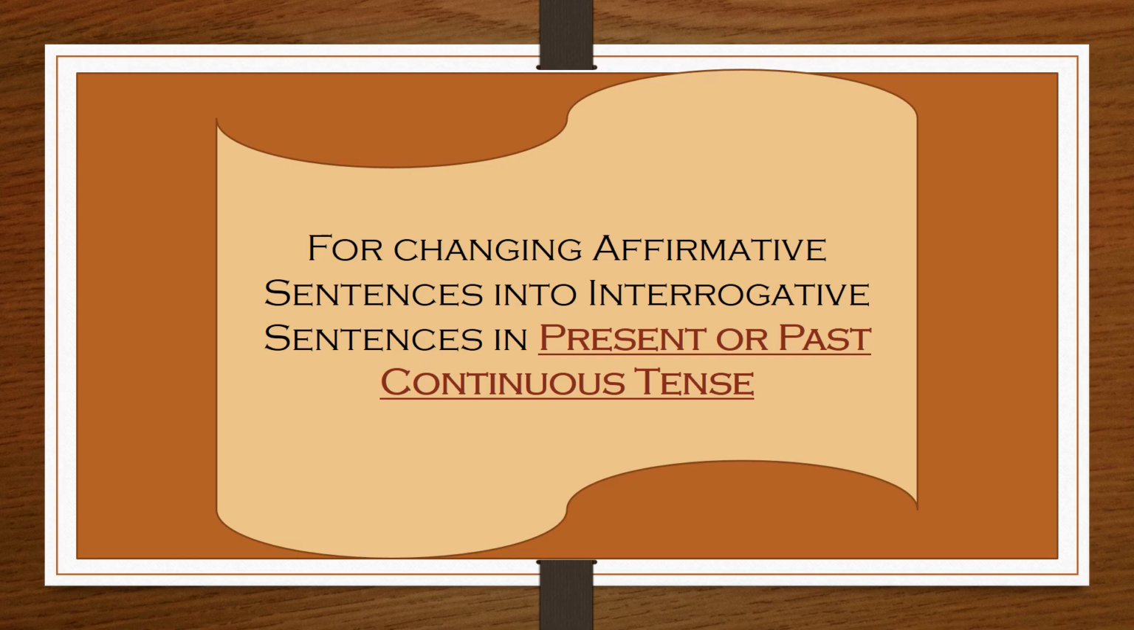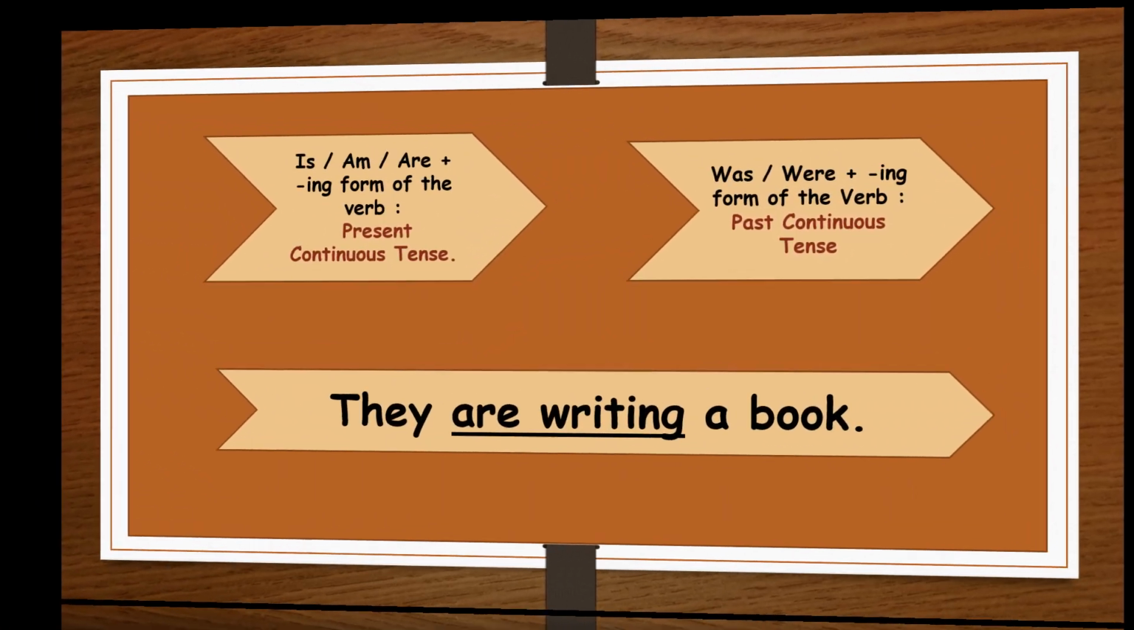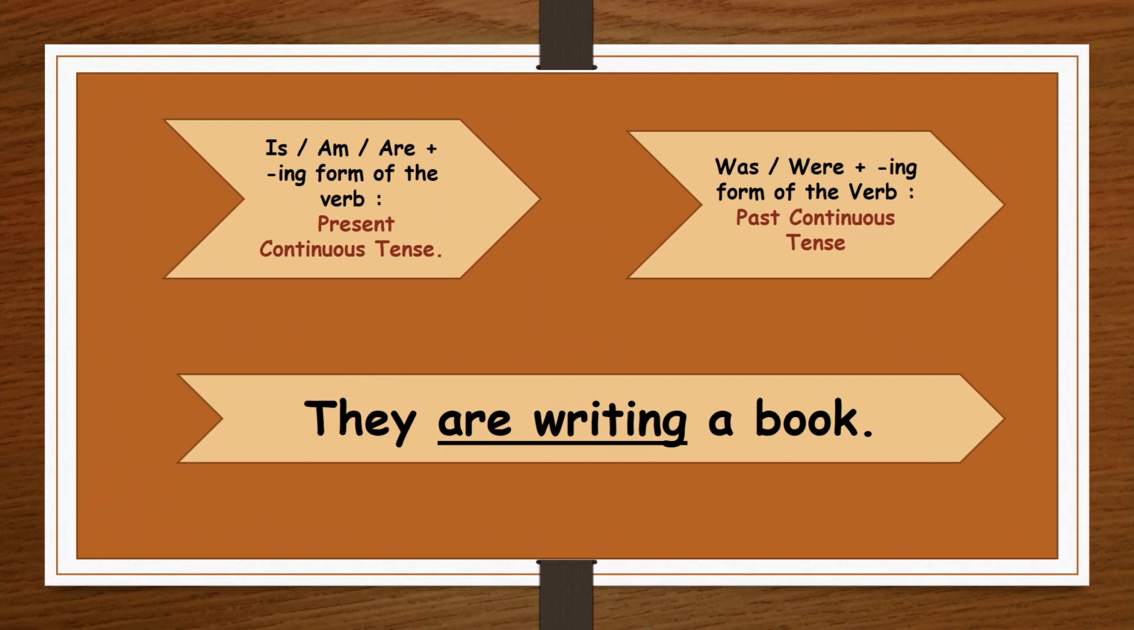Now we will learn how to form an interrogative sentence in present or past continuous tense. Now, like we all know that is, am and are, these are the helping verbs of present tense, and was and were are the helping verbs of past tense. When these helping verbs combine with present participle or ing form of the verb, they form a continuous tense.